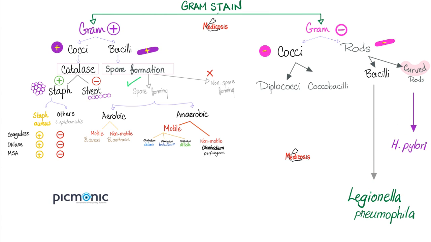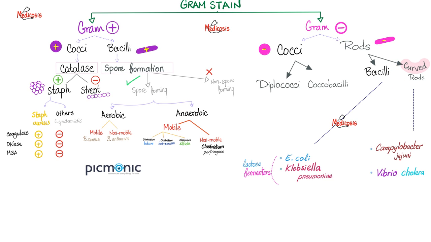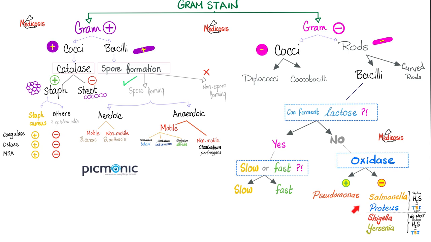See video number 8. Another curved gram-negative rod is Vibrio cholerae. Another is Campylobacter jejuni. Non-curved gram-negative rods include E. coli and Klebsiella. And this was video number 9. Video number 10 talked about Pseudomonas, Proteus, and Salmonella. 11 discussed Shigella and Yersinia.